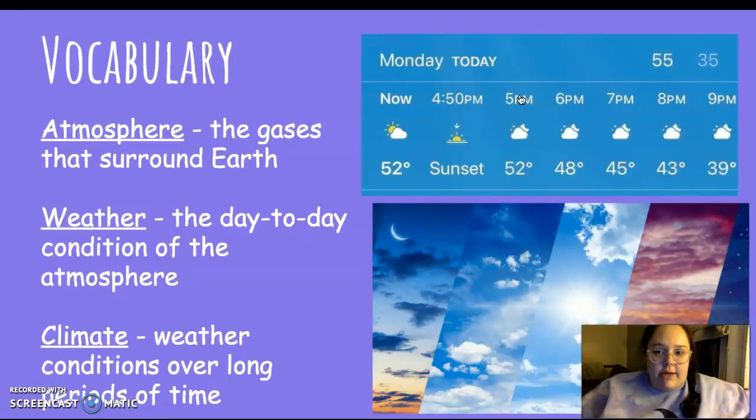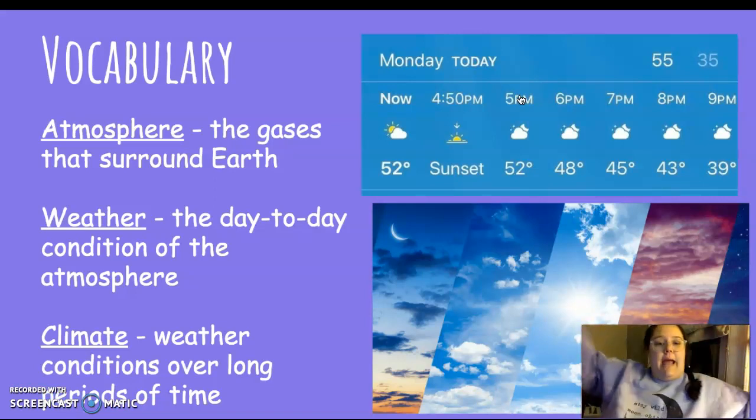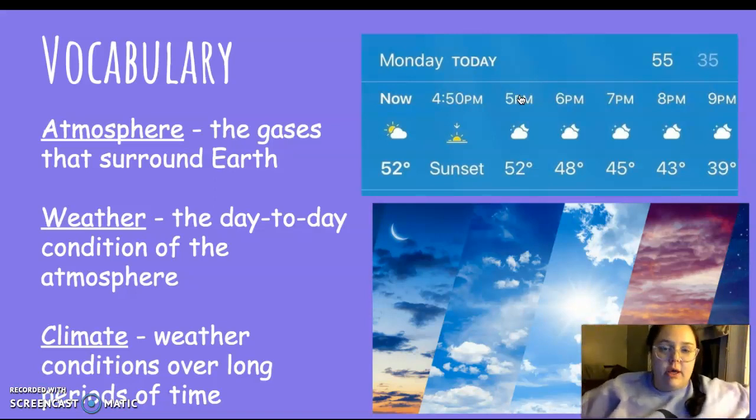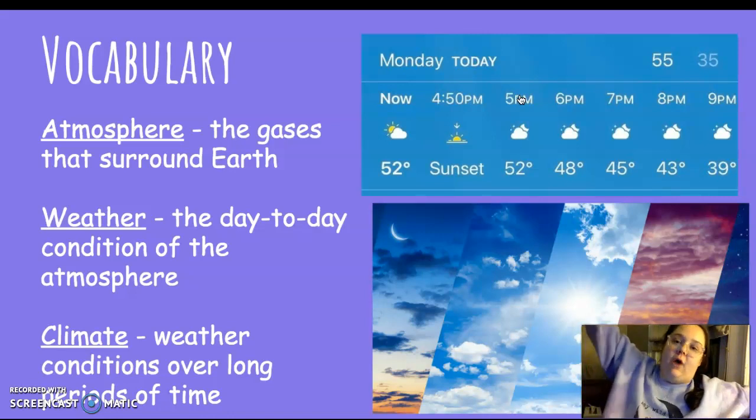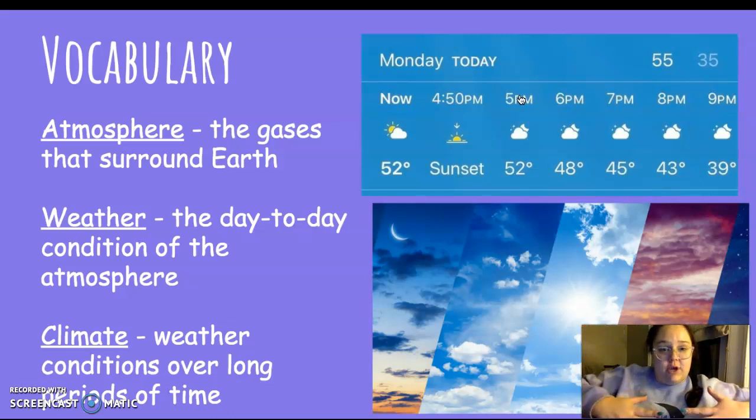So some vocab you're going to need. The atmosphere is all those gases that surround our Earth. So remember, that goes up pretty far, because if you keep going all the way up through our atmosphere, eventually you'll be in outer space. So the atmosphere is before outer space, all of that gas and the clouds and everything that is surrounding our planet. Weather is the day-to-day condition of the atmosphere.